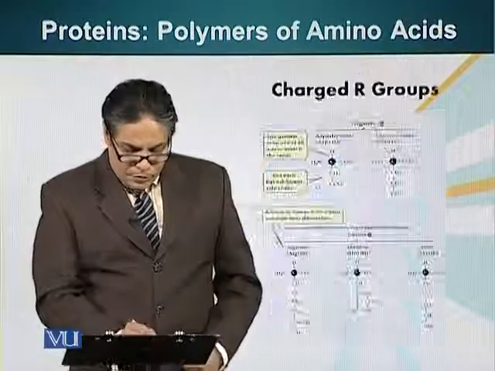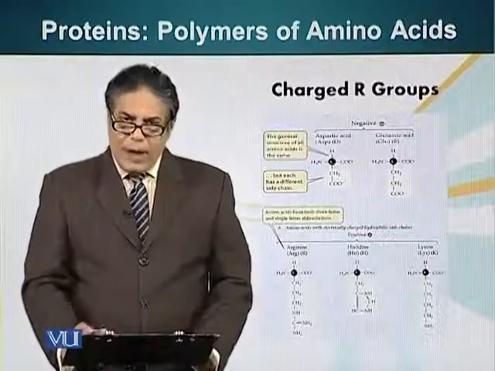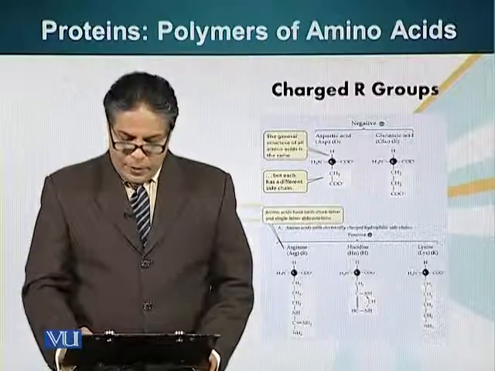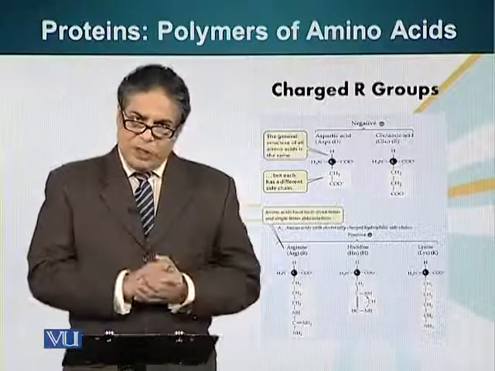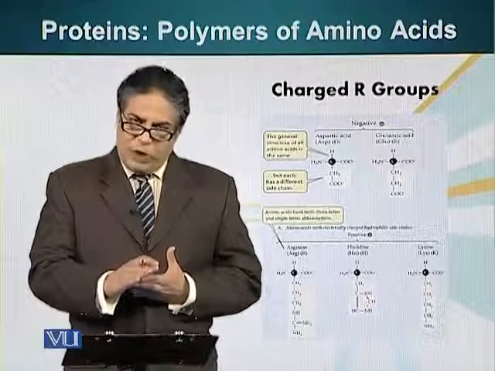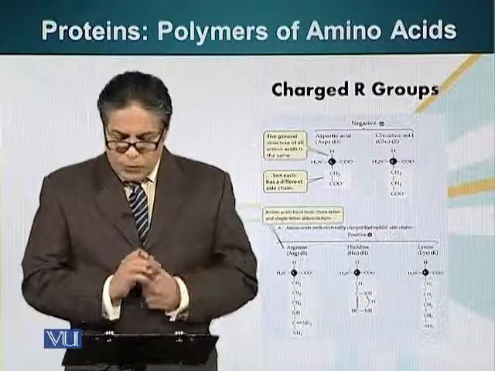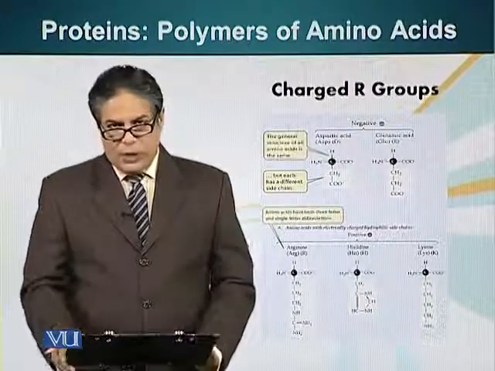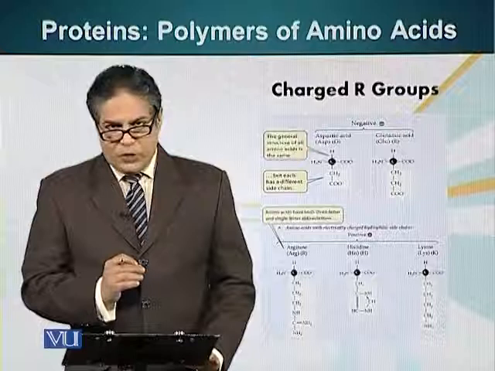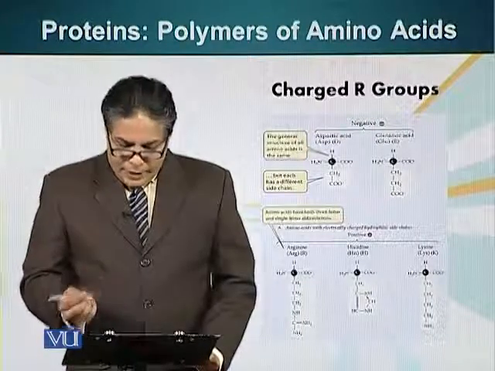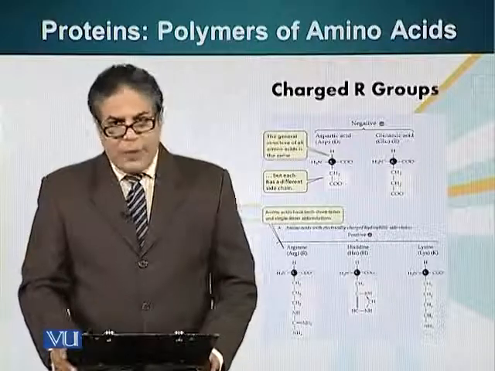Let's look at the first group, amino acids which have charged groups. As you have seen, there are two types of charges, positive charge and negative charge. There is a group of two amino acids which have a negatively charged molecule attached to it in the form of an R group, for example, aspartic acid and glutamic acid.